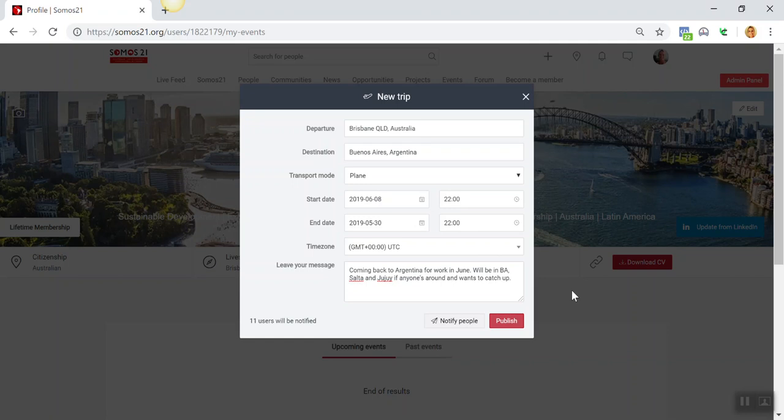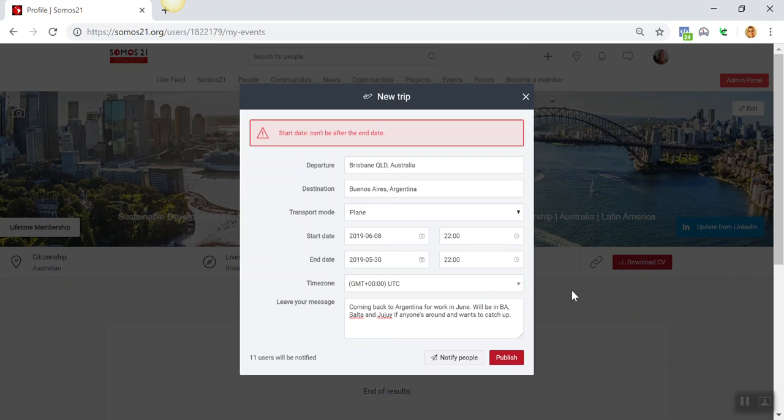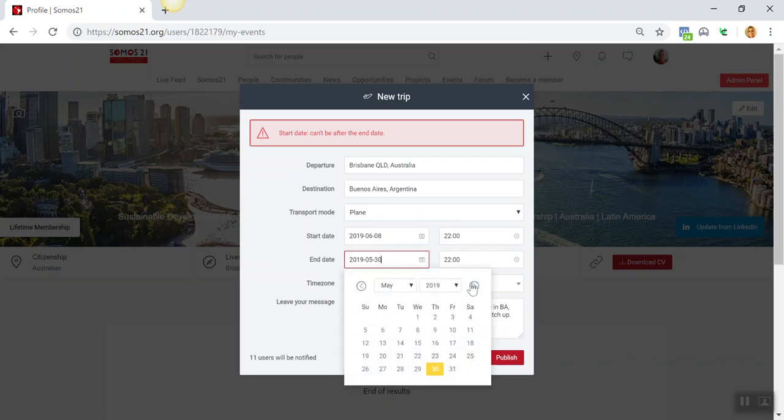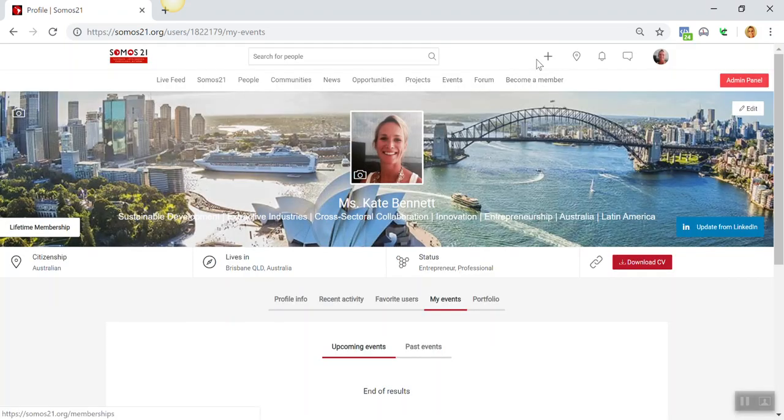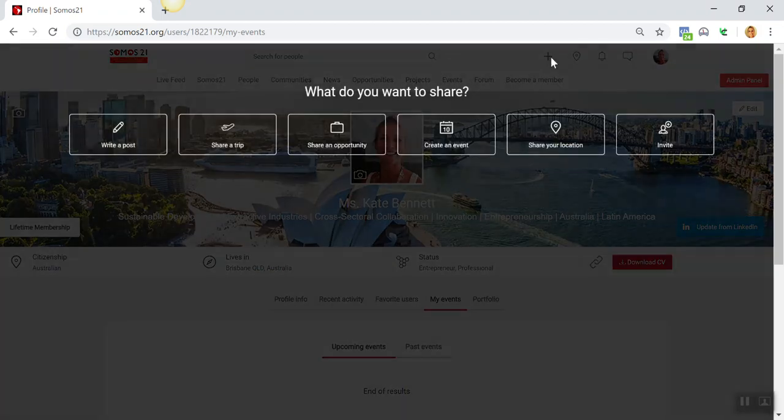And this has been incredibly valuable. Start date can't be after end date. Oh, what have I done there? Well, you see, this is the good thing, it picks you up on these sorts of things. So it saves you from yourself a lot of the time, which is always good. So publish. Right. So then that trip will appear in the live feed.